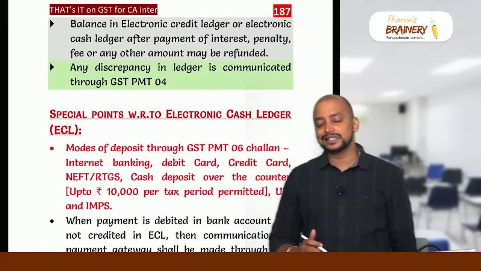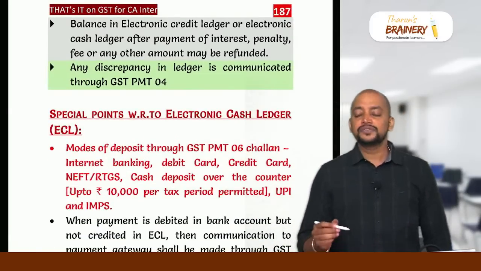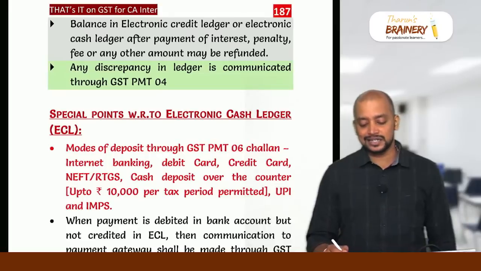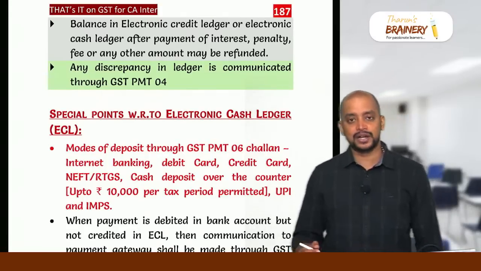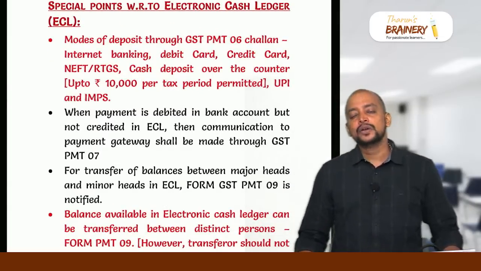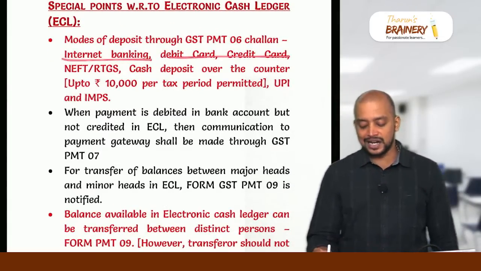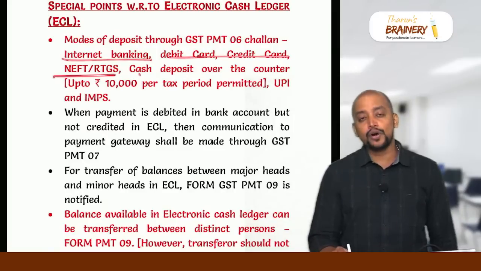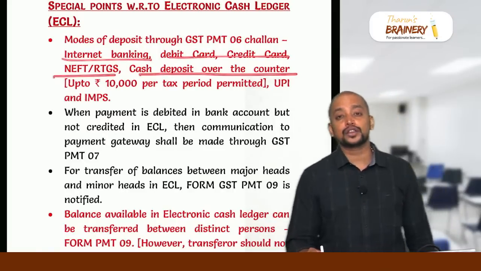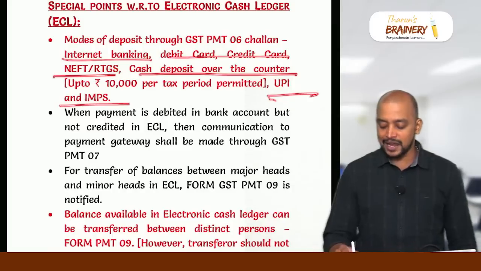Whatever balance is there in the credit ledger or cash ledger can be claimed as refund. If there is any discrepancy in the ledgers, that will be communicated to the department in PMT4. And special points with respect to the cash ledger: what are the modes of deposit? Internet banking, debit card, credit card, NEFT, RTGS, over the counter cash deposit up to 10,000 rupees in a tax period. Now we have extra UPI and IMPS.